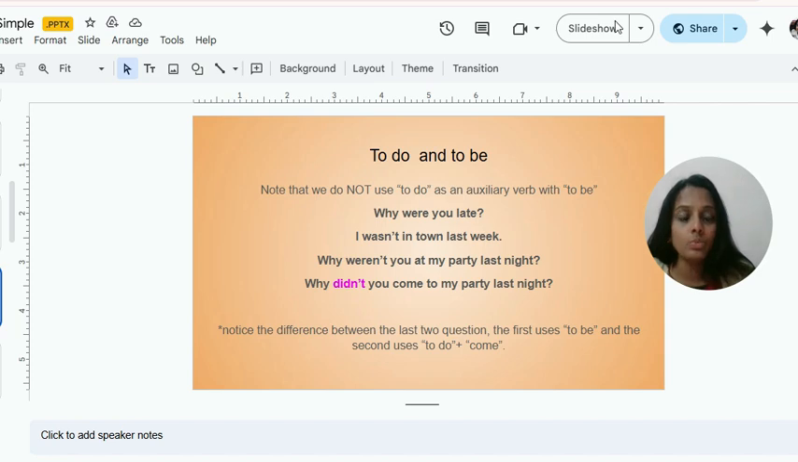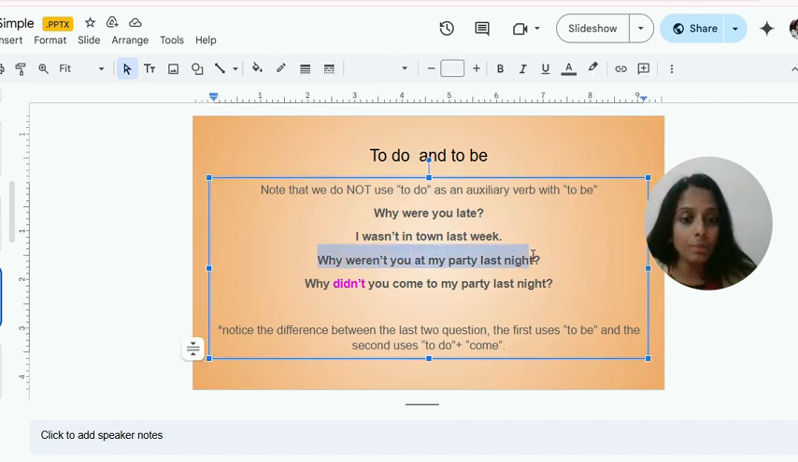Here the example is why were you late? We use to be to ask about a state or condition. In this case, it's asking about the state of being late, your state of being late. Since to be is the main verb here, we do not use to do as an auxiliary verb.